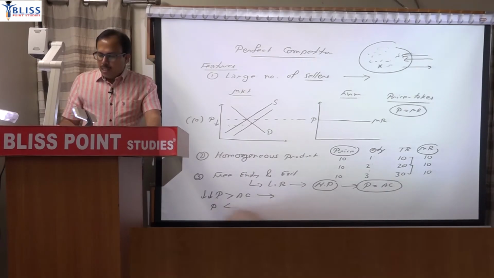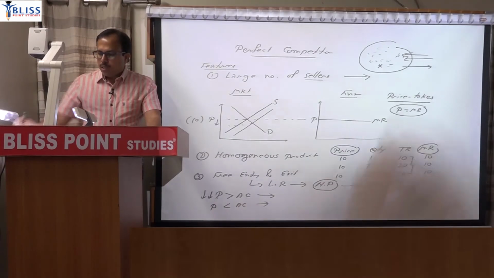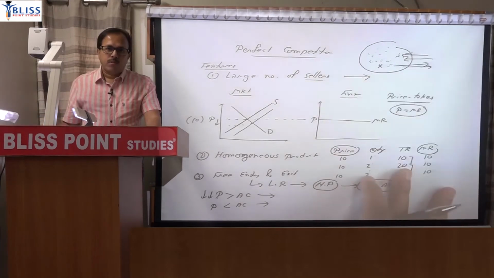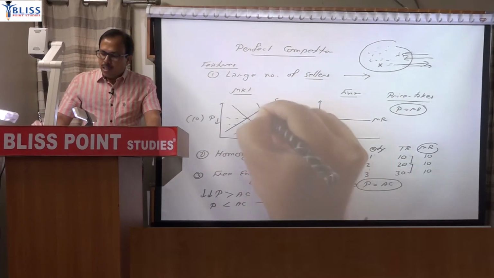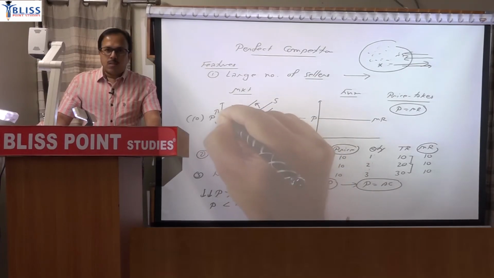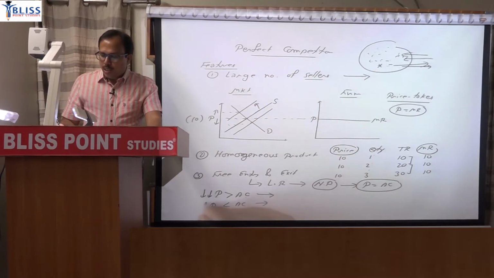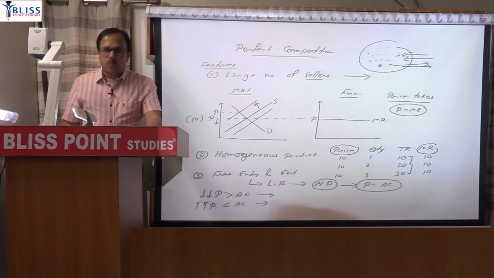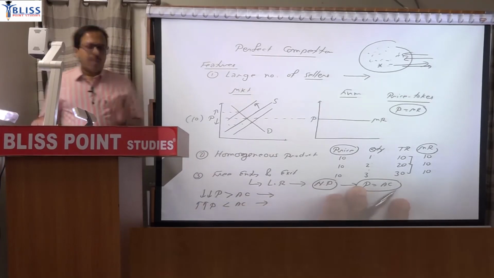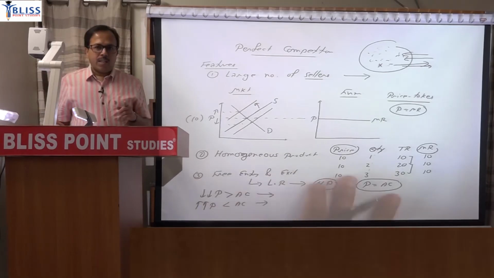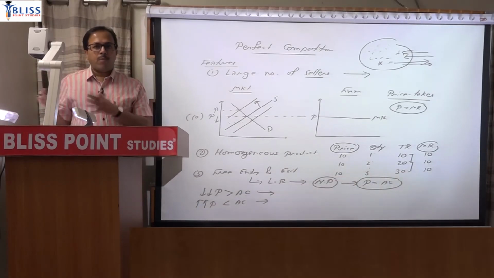And if price is less and average cost is more, then exit will occur. With exit, the supply curve will shift to the left, price will increase. So price will continue to increase so that it becomes equal to average cost. So any market which is characterized by free entry and exit will lead to normal profit in the long run.